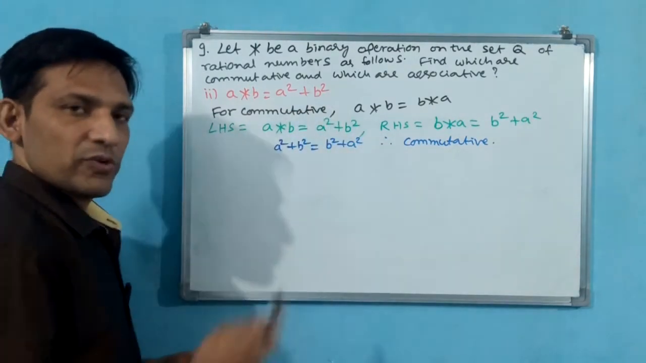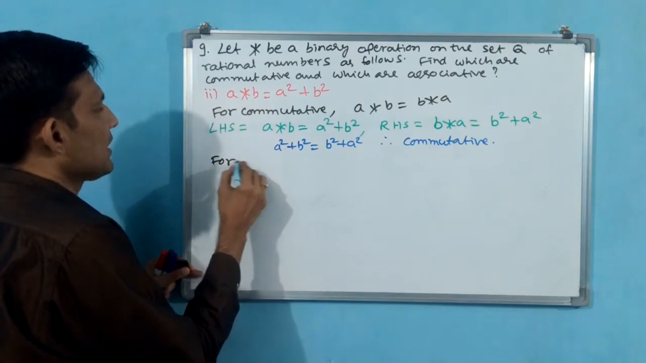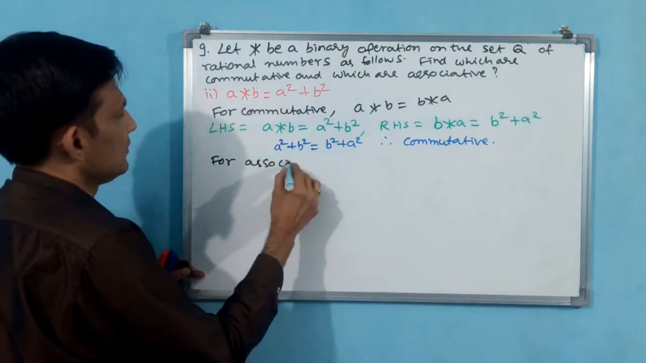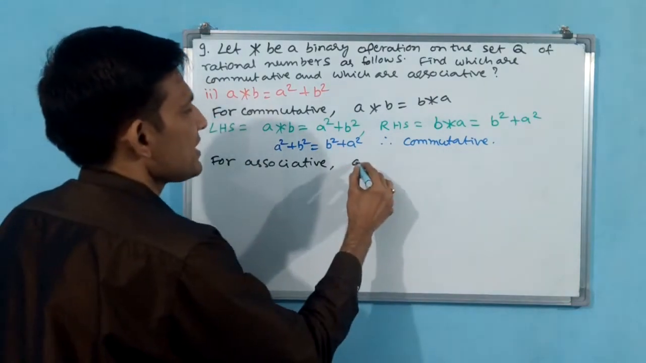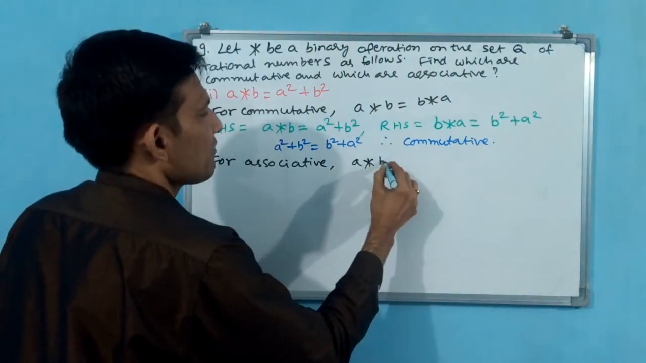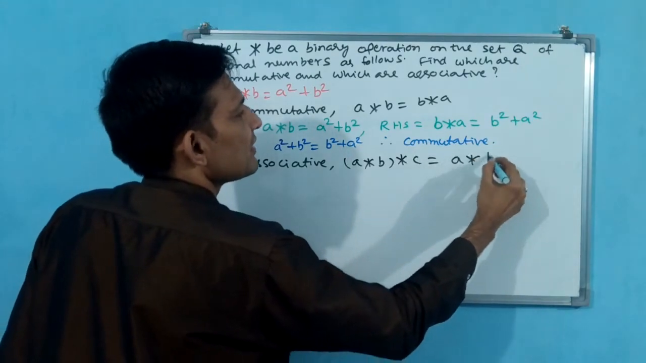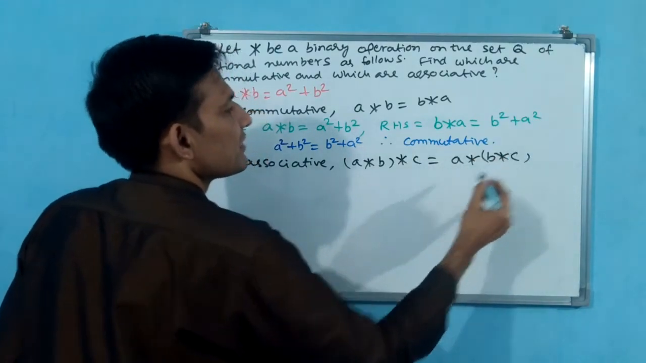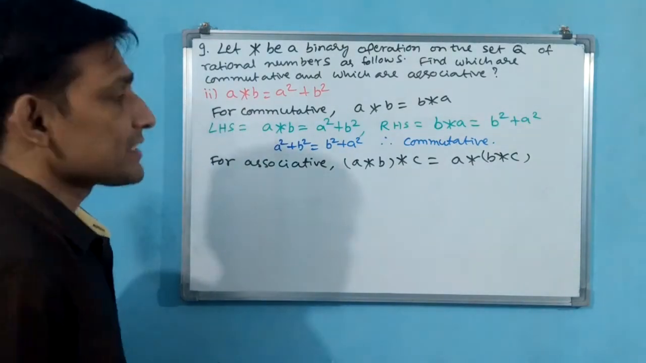Okay, commutative is over. Now we see associative also. For associative, the property is (a star b) star c should equal a star (b star c). This has to hold. Let us take LHS.